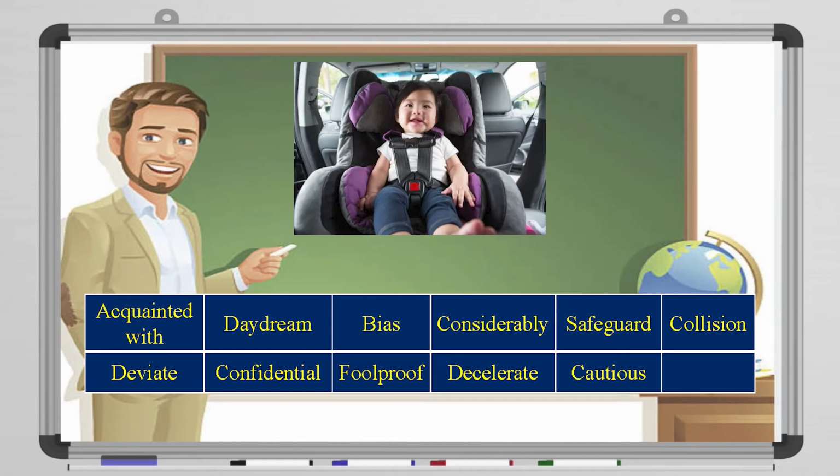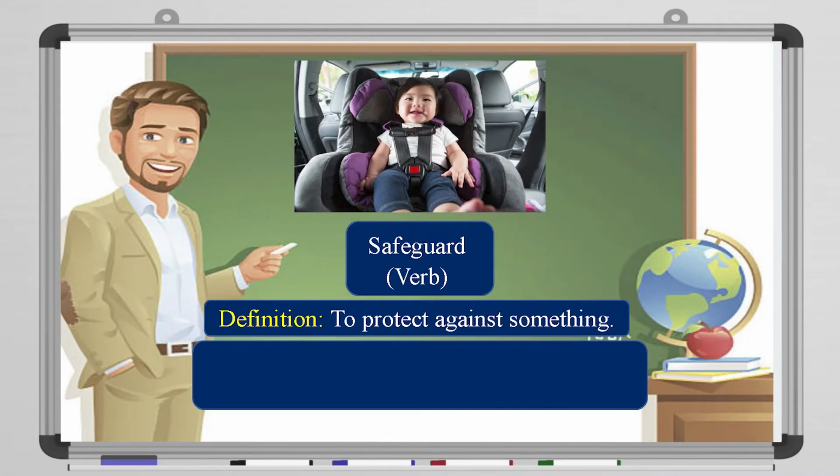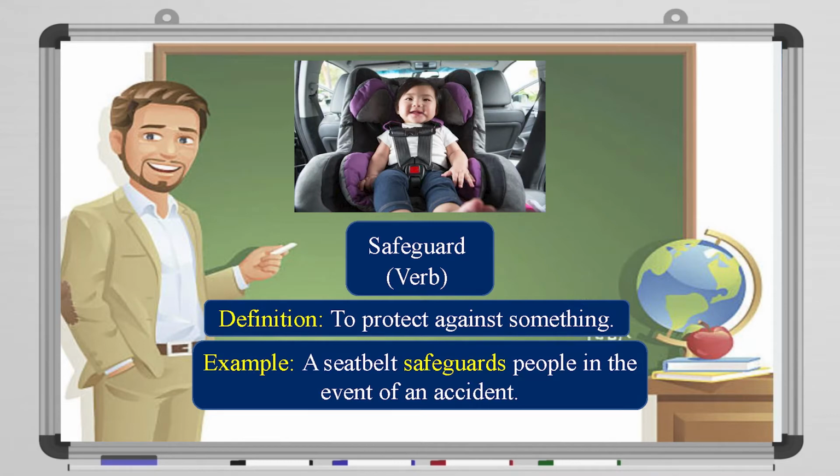Next. What do you see in this picture? So, it's safeguard. It's a verb. It means to protect against something. For example, a seatbelt safeguards people in the event of an accident.